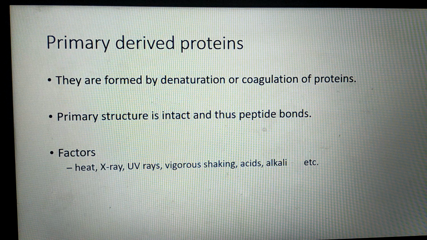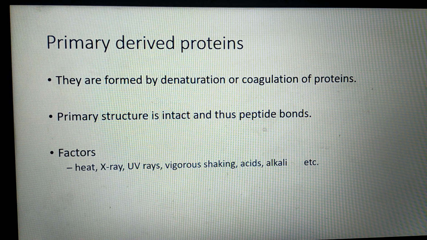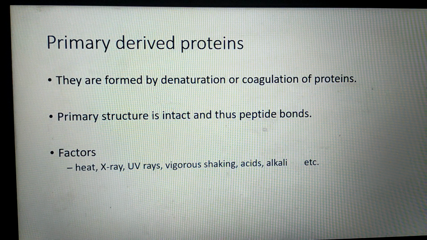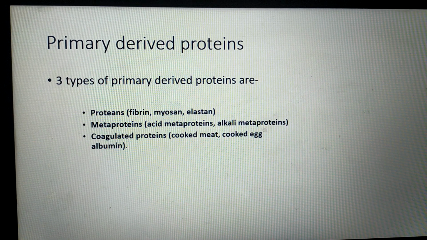No loss of amino acid in these primary derived proteins as compared to original proteins. The factors which cause denaturation or coagulation are heat, X-ray, ultraviolet rays, vigorous shaking, acid, alkali, etc. Three types of primary derived proteins are there.